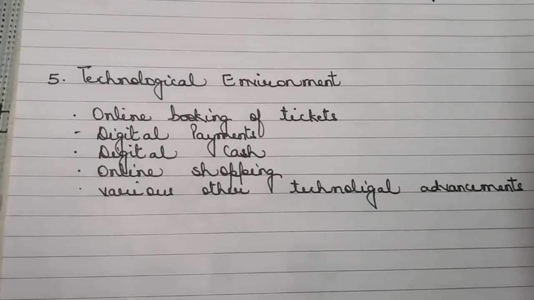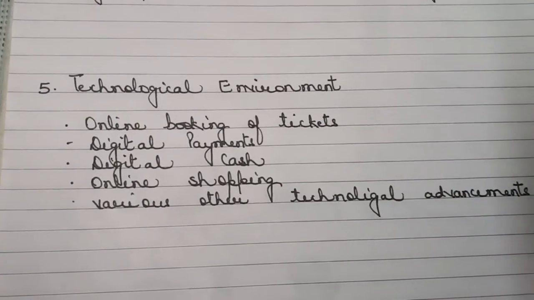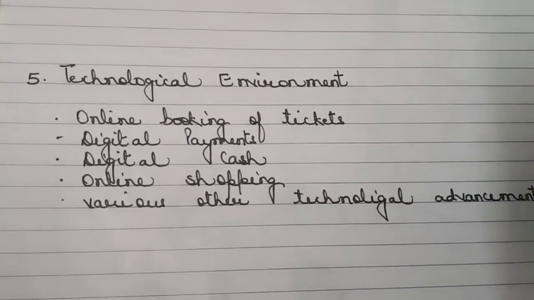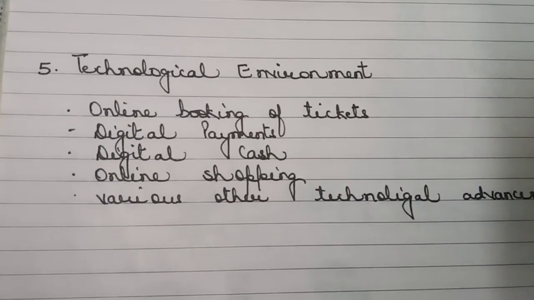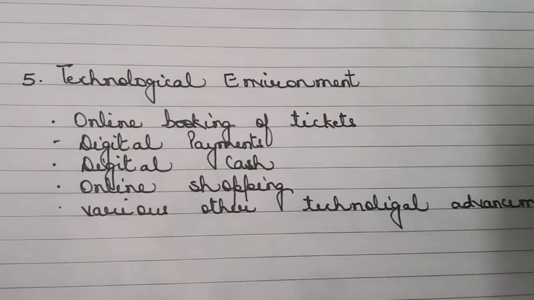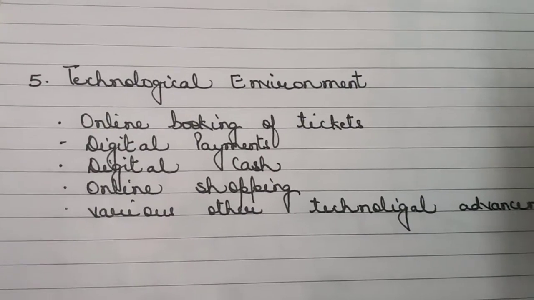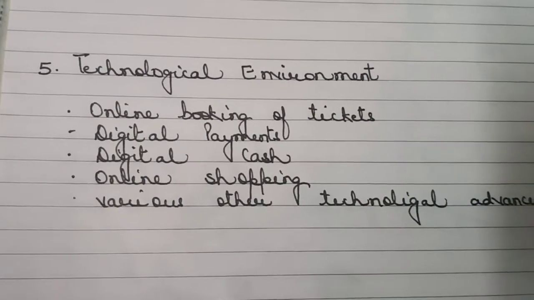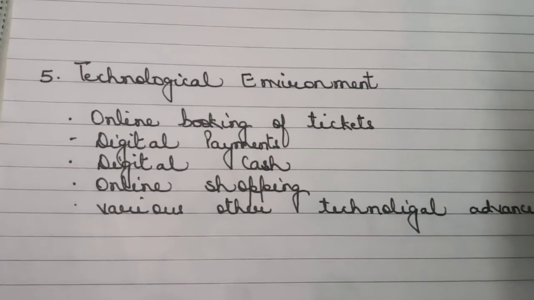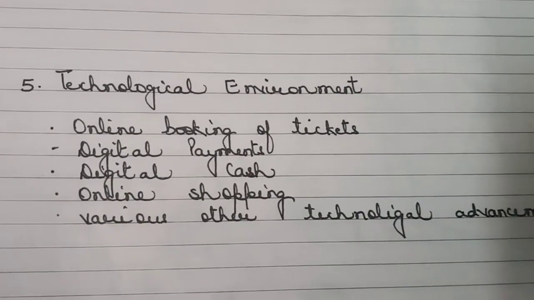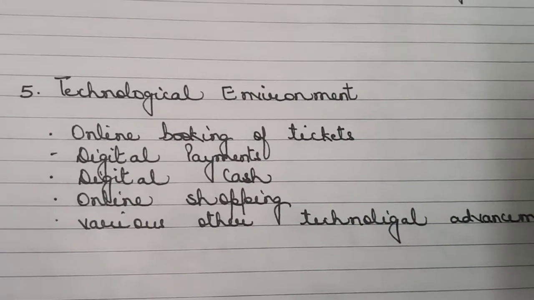And children, the last dimension of business environment is technological environment. The name itself suggests, it is related to technology. Now you can see how online booking of tickets has reduced the long queues at the railway reservation counters, right?